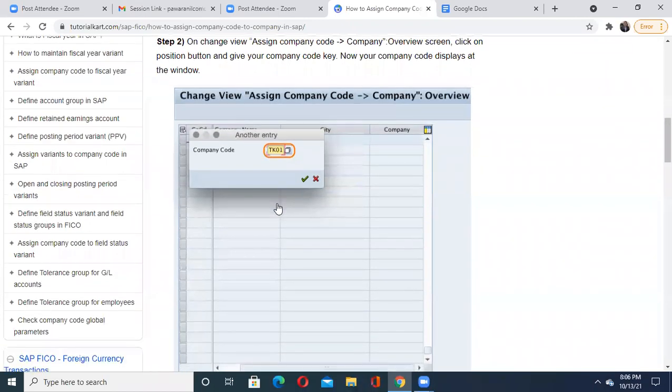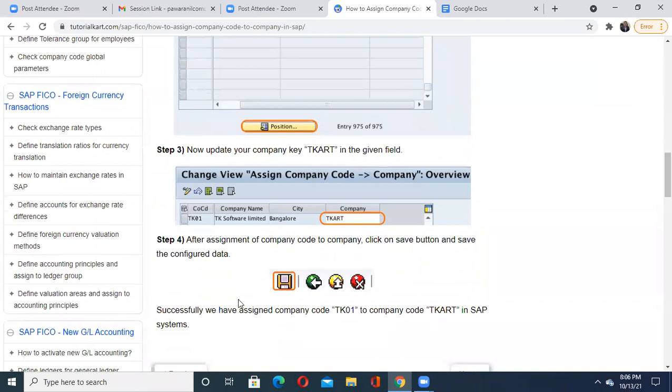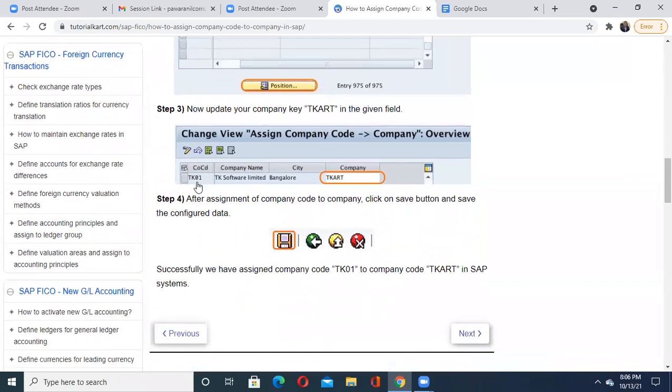Now when it is displayed, see here there is a position button. Then you have to update your company key like this, TKART, in the given field. Observe carefully. What is your company code? TK01. What is your company name? TK Software Limited, which means it was the first plant you created. And for that plant, this company name is now assigned.